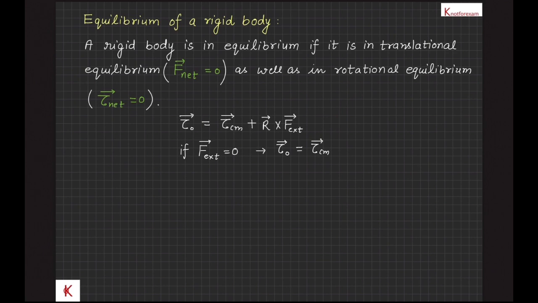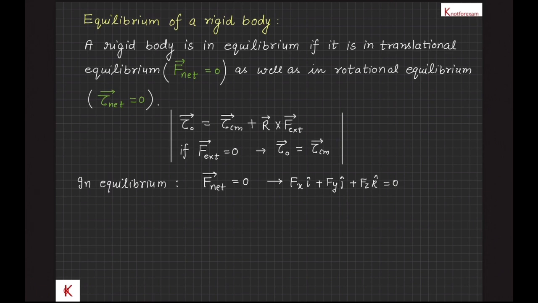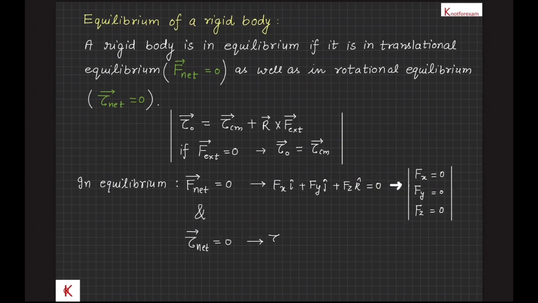In equilibrium, F net vector is 0, therefore its components Fx is 0, Fy is 0 and Fz is 0. And in equilibrium, tau net vector is also 0 about any point. Therefore, tau x is 0, tau y is 0 and tau z is 0 about any point.